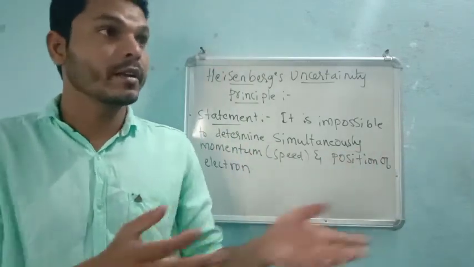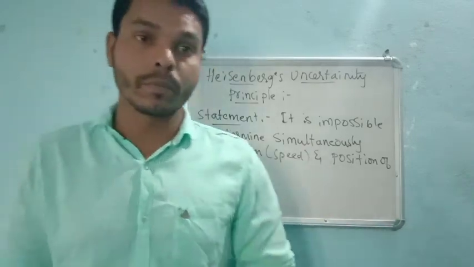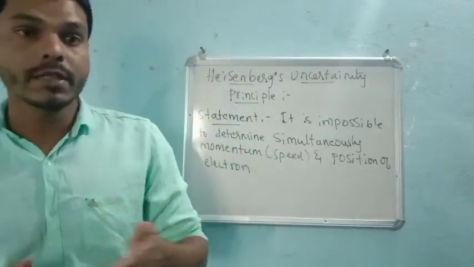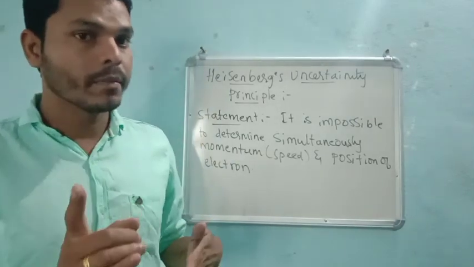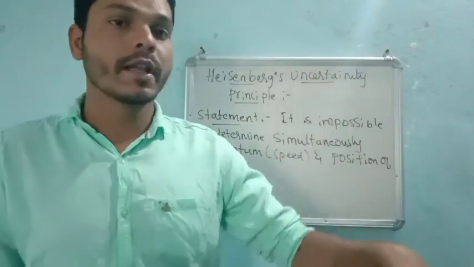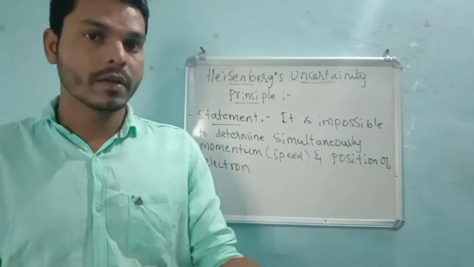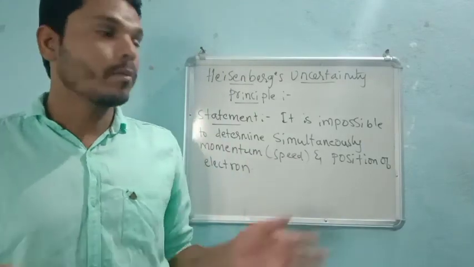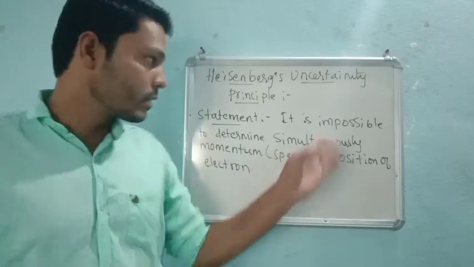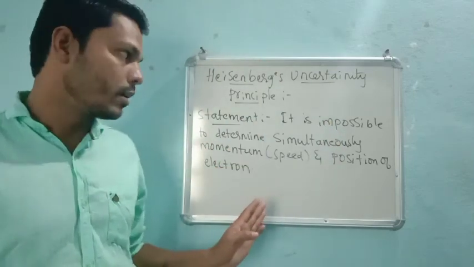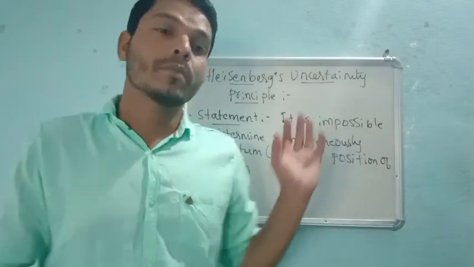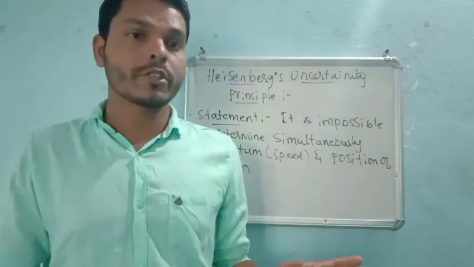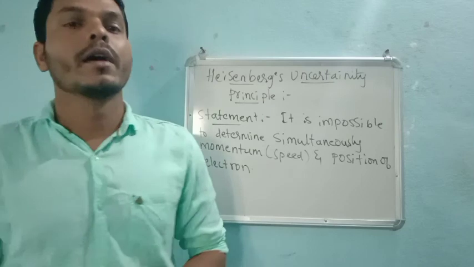We cannot say that it is 100% speed or 200% speed, but we can imagine how speedily it is coming towards us at one point, or else we can see the landing of the ball on the ground. But at a time, both we cannot imagine. That is the Heisenberg uncertainty principle. It is impossible to determine simultaneously both momentum, that means speed, as well as the position of an electron, right?